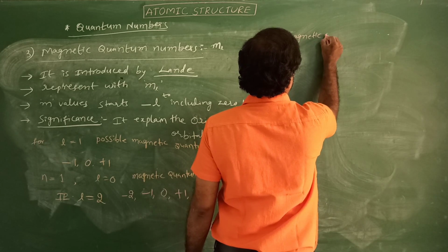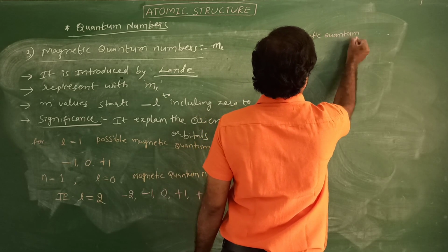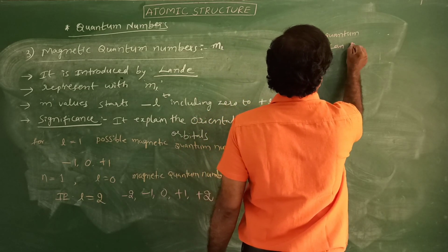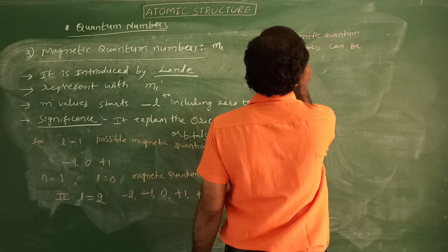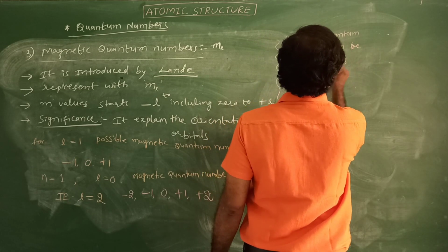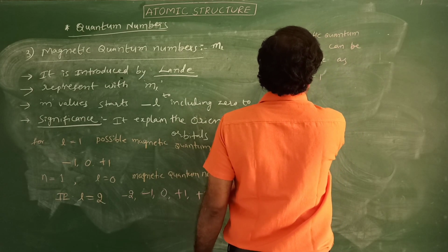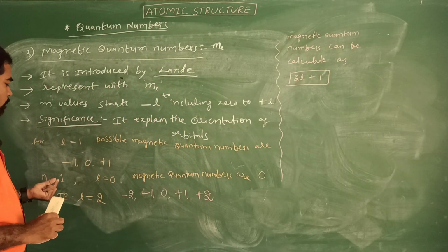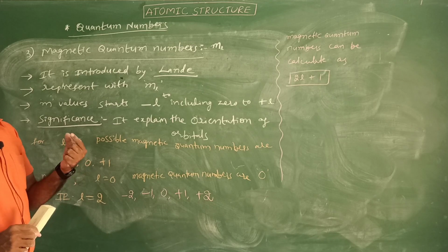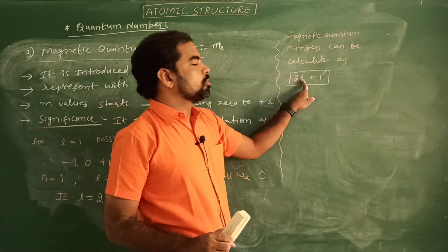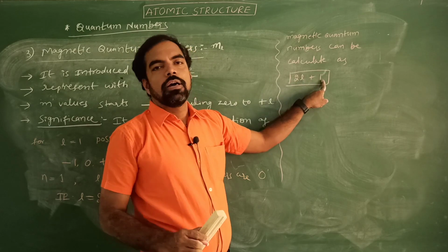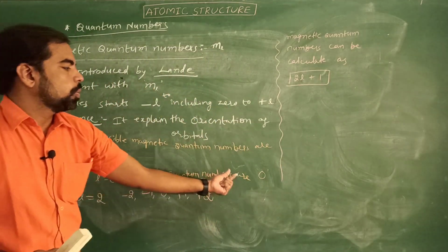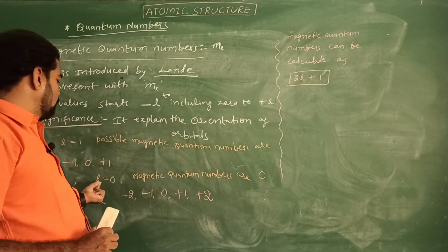Magnetic quantum numbers can be calculated as 2L plus 1. See, for n equal to 1, what is the L value? The L value is 0. Simply substitute L equal to 0 into 2L plus 1, which means 0 plus 1, that is 1. Here there is only one value, and that value is 0.